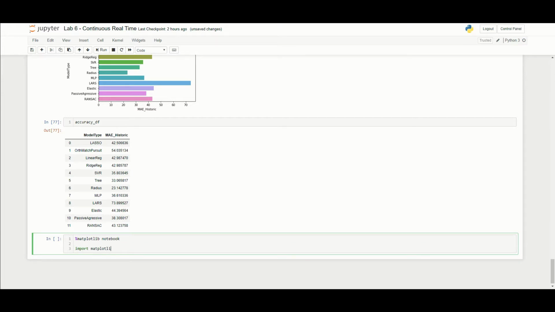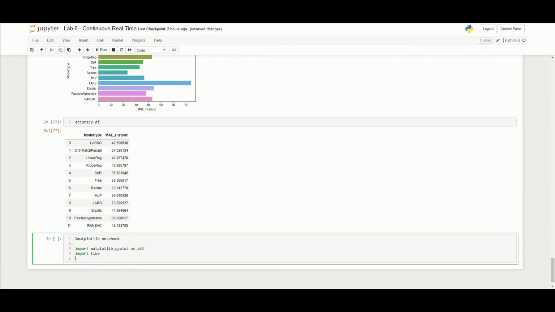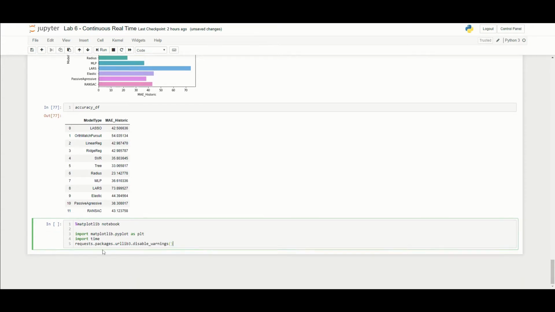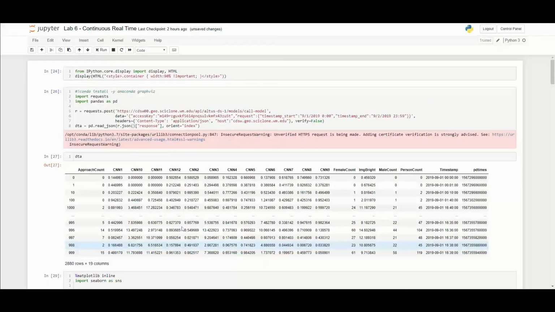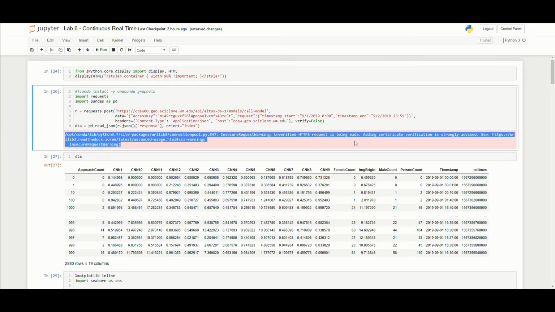So we're going to need matplotlib. All right. So just to walk through here, matplotlib will let us make our visualizations. Time allows us to do some manipulations with our timestamps. And this is very important: requests.packages.urllib3.disable_warnings. The reason we put this is you'll remember all the way back at the very beginning of this lab, we got this warning when we went to download this data, because we had verify equals false. We don't care about this warning.